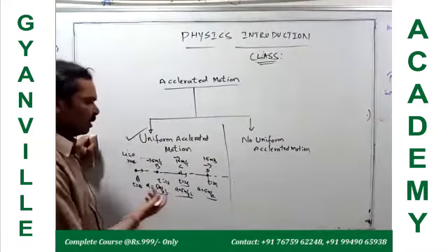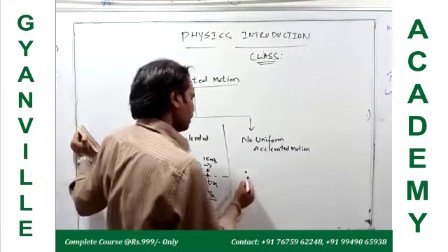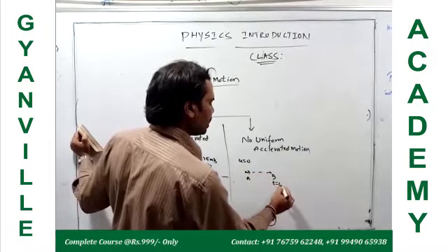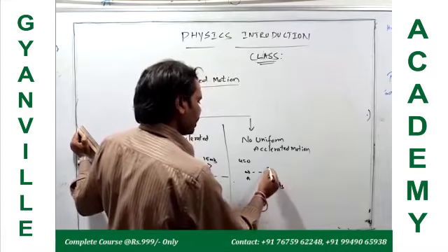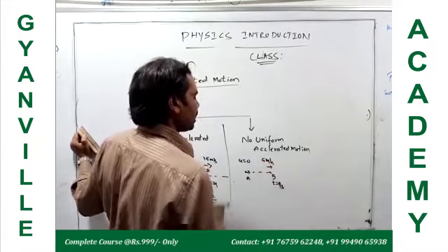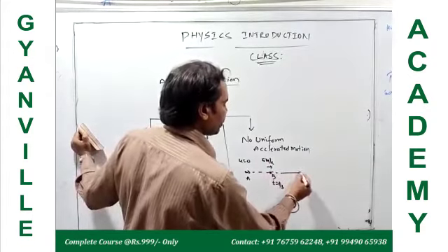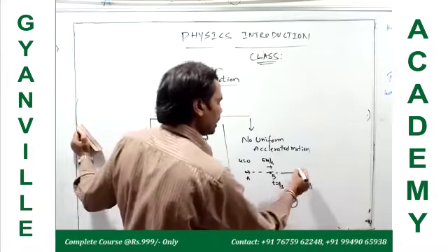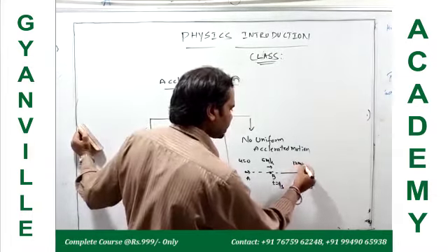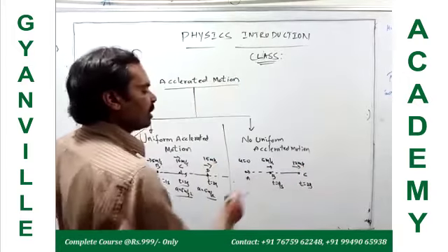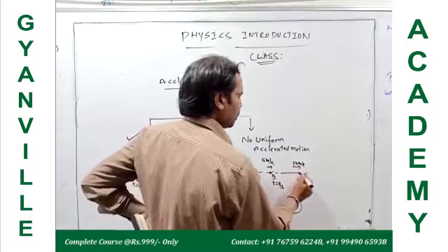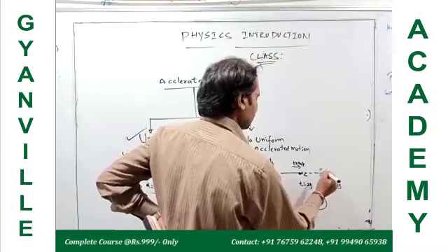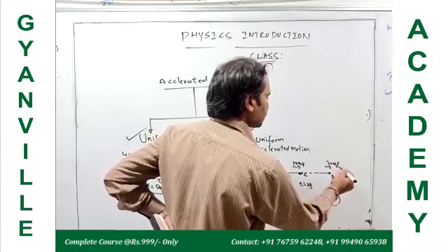For example, here it started with initial velocity 0, going from A to B in the time of t equal to 1 second, but here the velocity is 5 meters per second. Next, it is going B to C. When it is coming to C, the time is 2 seconds, and here the velocity is, suppose, 12 meters per second. Similarly, from C it is going to D, where the time is equal to 3 seconds. Suppose here its velocity is 20 meters per second.